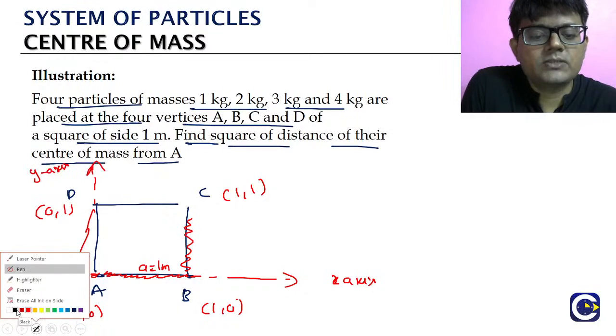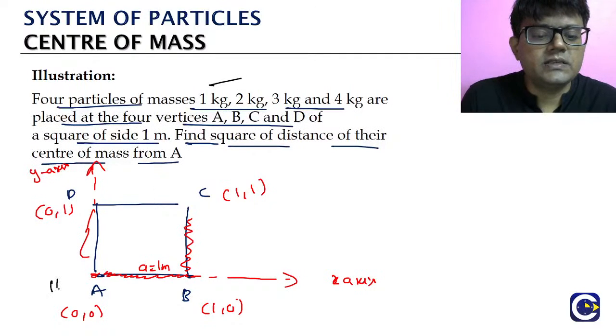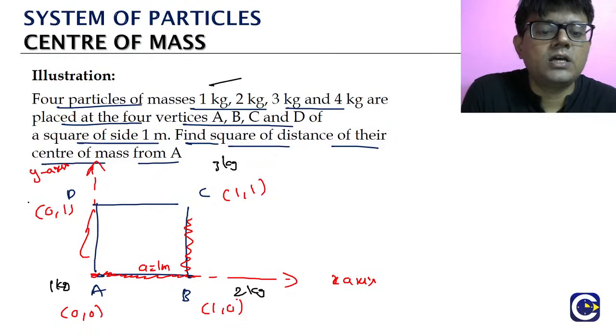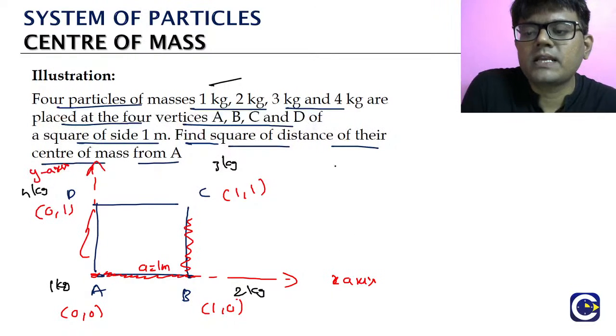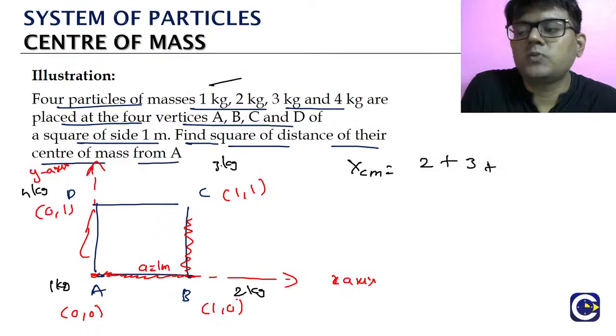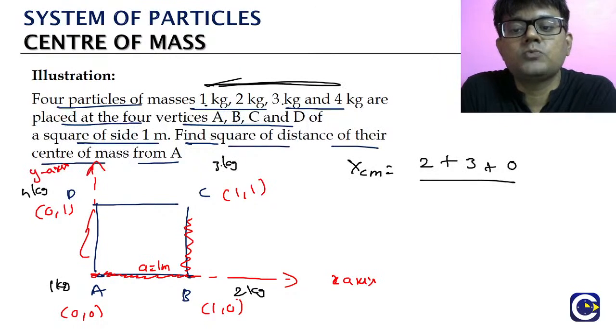So how do you calculate the center of mass location? See, corner A, what is the mass? 1 kg. Corner B, 2 kg. Corner C, 3 kg. Corner D, 4 kg. Okay, what will be the center of mass x coordinate? m1 x1, 1 into 0, plus m2 into x2, 2 into 1, 2, plus m3 into x3, 3, plus m4 into x4, that is 0, divided by m1 plus m2 plus m3 plus m4. The total: 1 plus 2 plus 3 is 6, plus 4, that is 10.